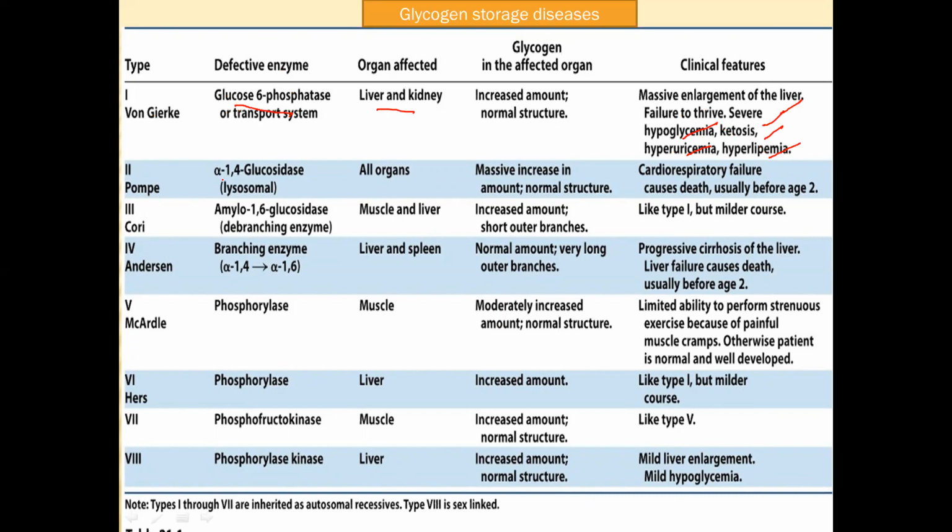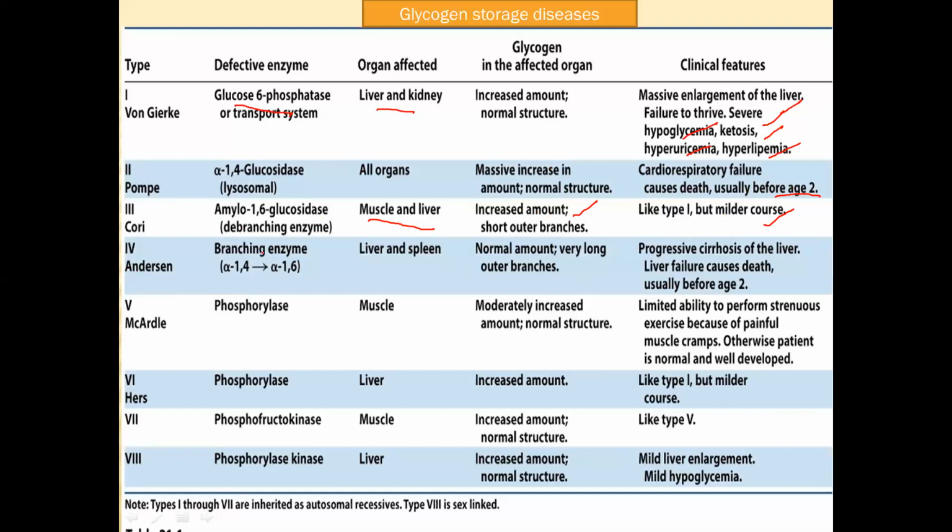Next, type 2 is due to deficiency of the enzyme alpha 1,4-glucosidase. It affects all the organs. It also leads to cardiorespiratory failure and mostly causes death before the age of 2. Survival chances are very low. And type 3, amylo 1,6-glucosidase. The organs affected are muscle and liver. And here also, glycogen in the affected organ will be very much increased. It is like type 1, but a milder course. Not that much of a problem here.